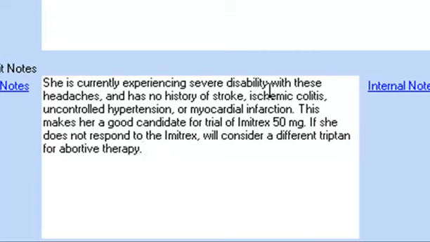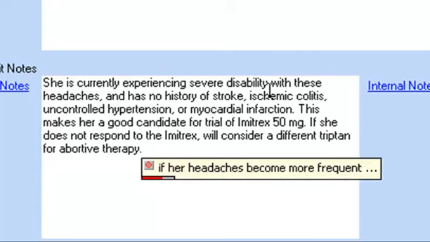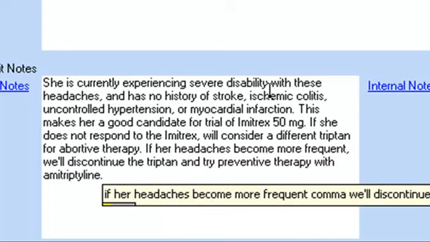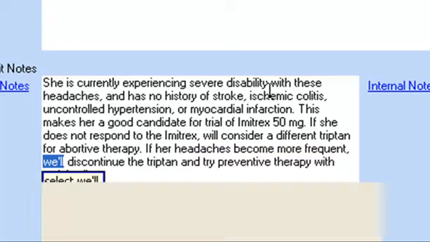If her headaches become more frequent, we'll discontinue the triptan and try preventive therapy with amitriptyline. Select wheel. Choose one.